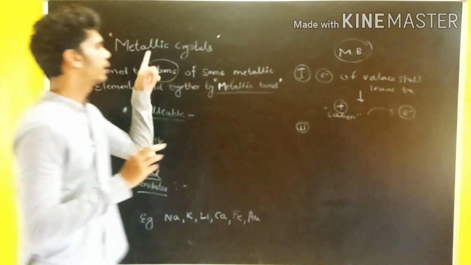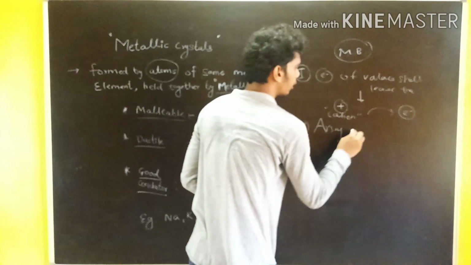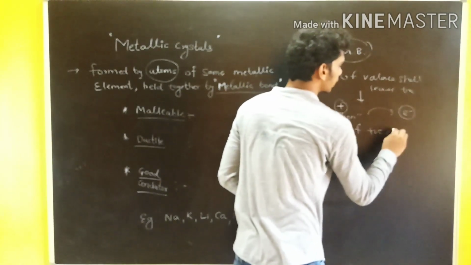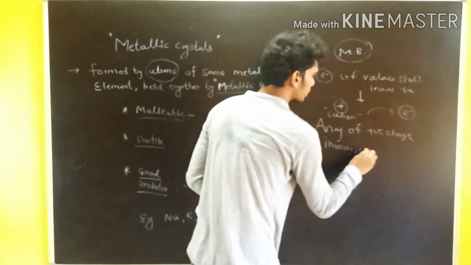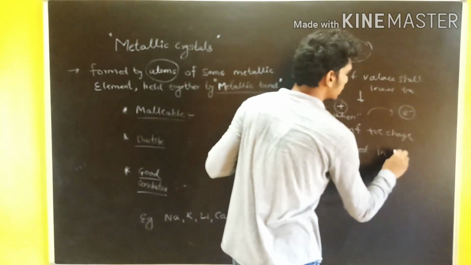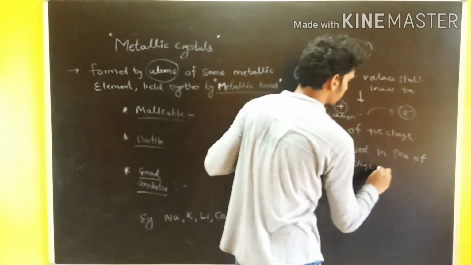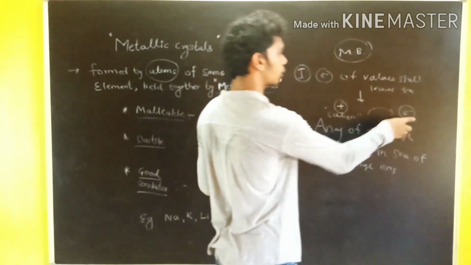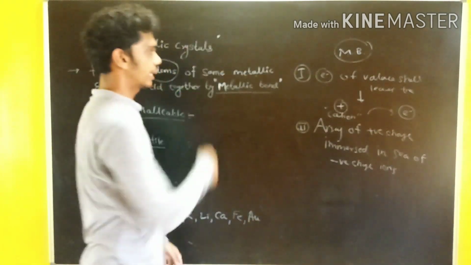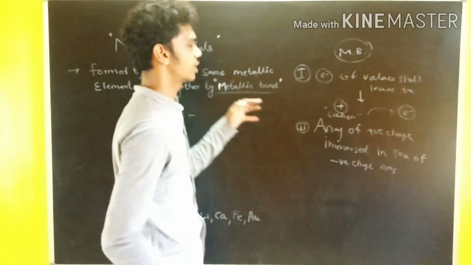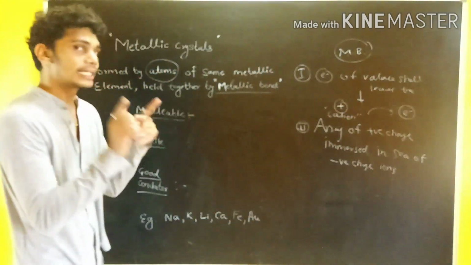So can we describe a metallic crystal as an array of positive charge immersed, that is spread over, in a sea of negative charge? Why? Because these electrons, after leaving the valence shell, are moving around the crystal. So we can describe these metallic crystals as an array of positive charge immersed in a sea of negative charge. So now we have to understand the metallic bond.